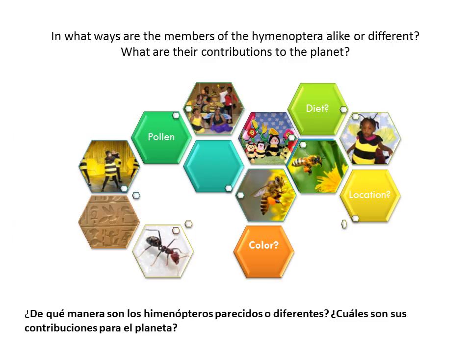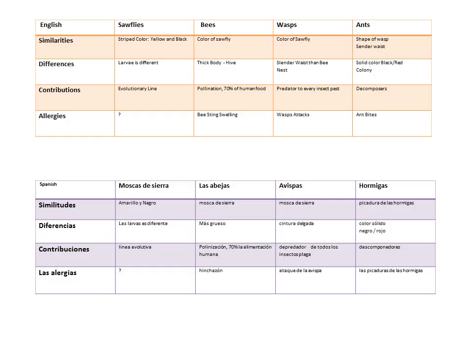In what ways are the members of the Hymenoptera alike or different? And what are their unique contributions to this planet? As you can see, they have similarities, differences, and contributions. The bees and the wasps are the colors of the sawfly, and the ant is the shape of a wasp.